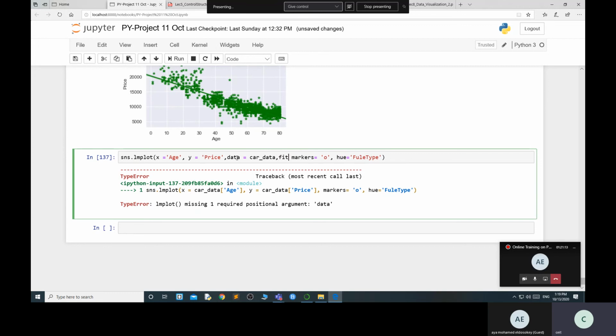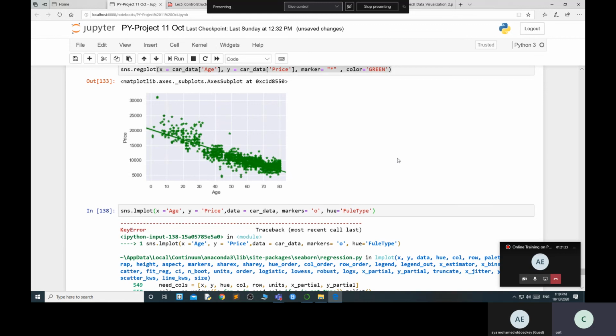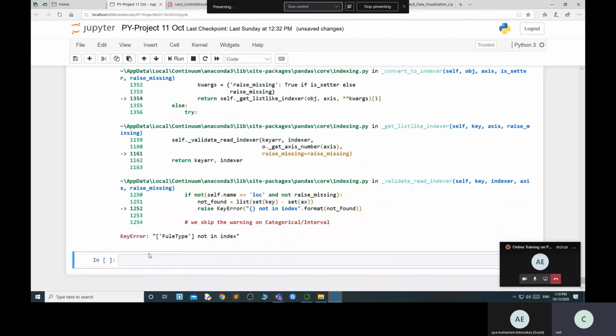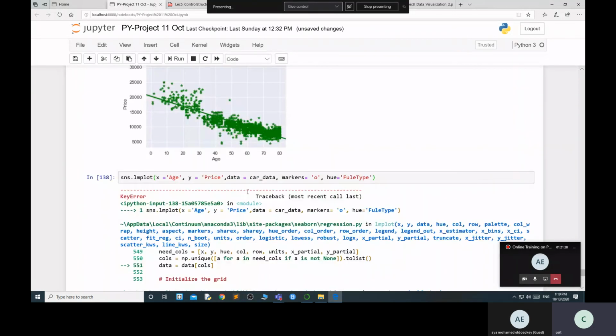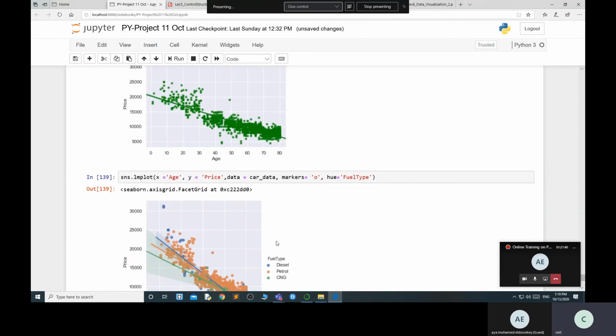Now I am using fit_regression because I do not want the line. Okay, I'm not using that one right now. I use the hue parameter. If I execute, it still shows an error: fuel type not an index. Where did I use fuel type? Okay, so see this.